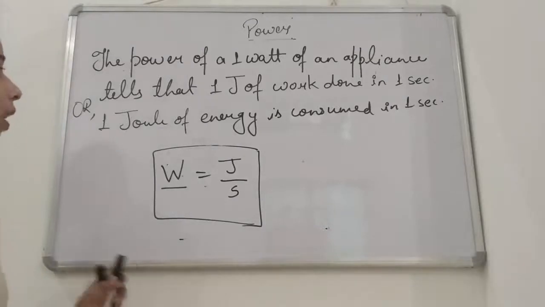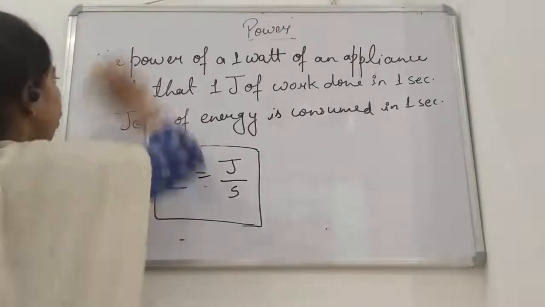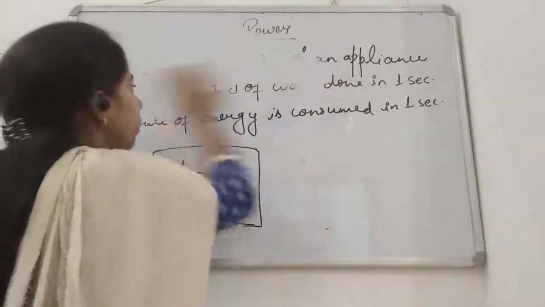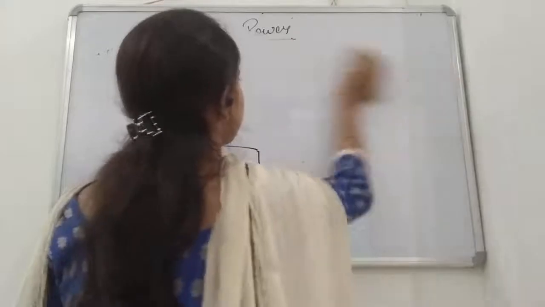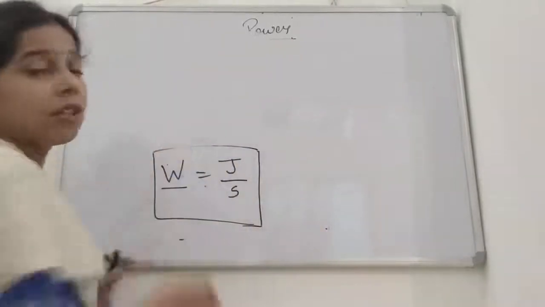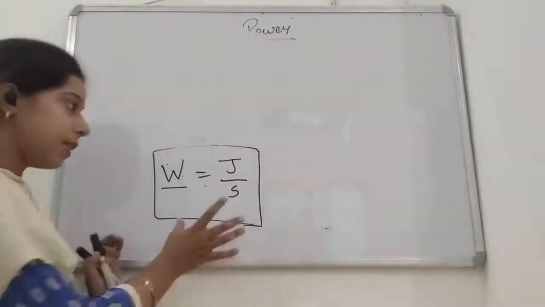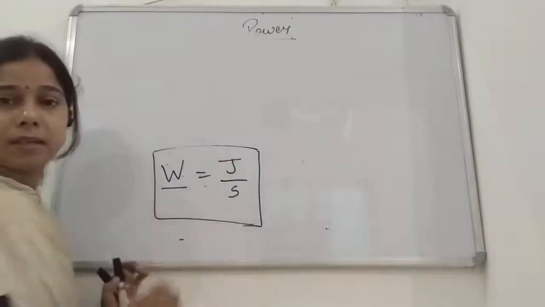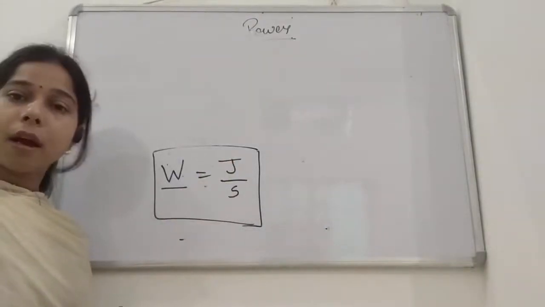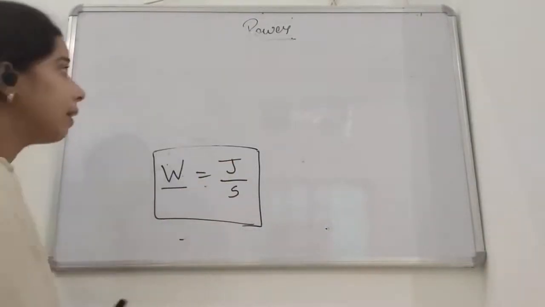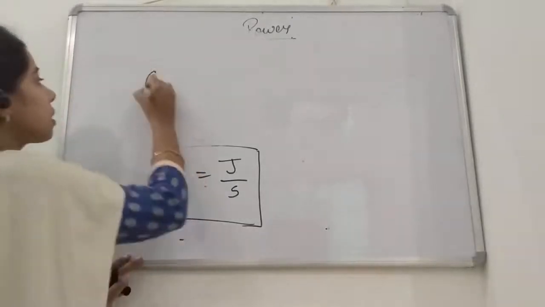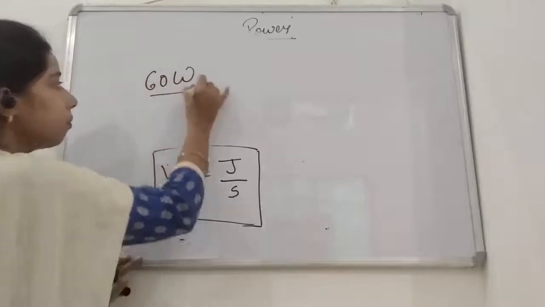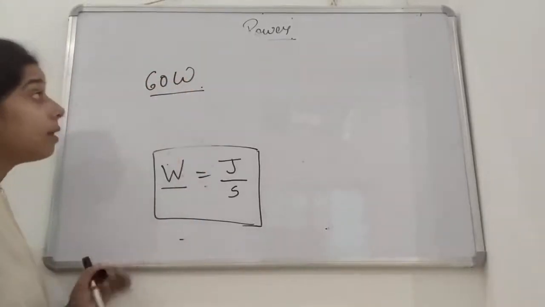Okay, students. Now, when we talk about the watt, power plays a very important role in electrical energy, because the use of power is very much in electrical energy. So we say that watt is equal to joule per second. If we say that an electric bulb is of 60 watt, what does that indicate?